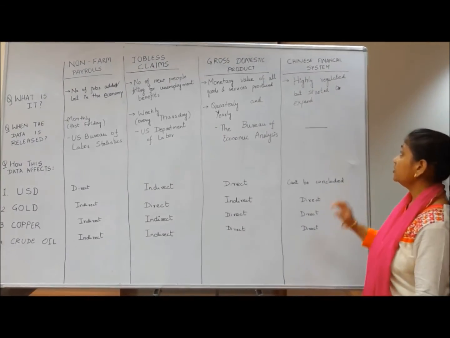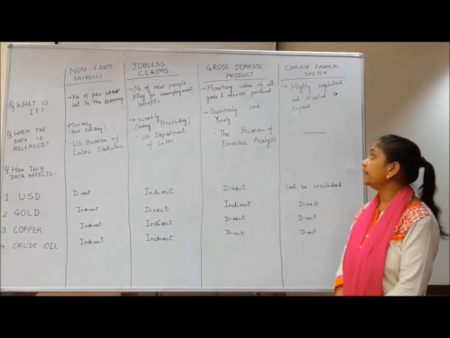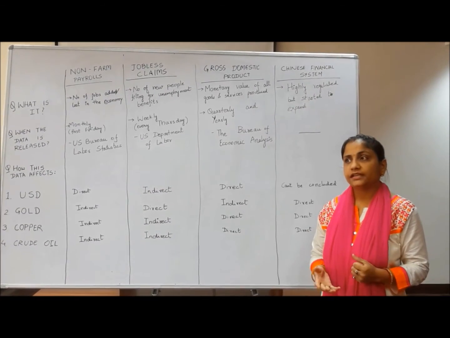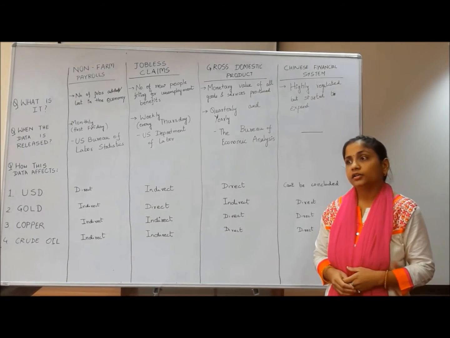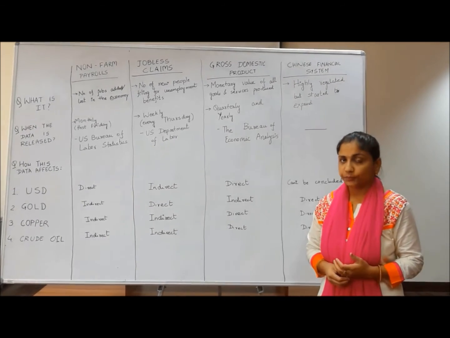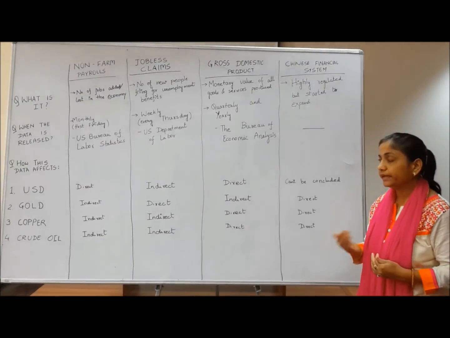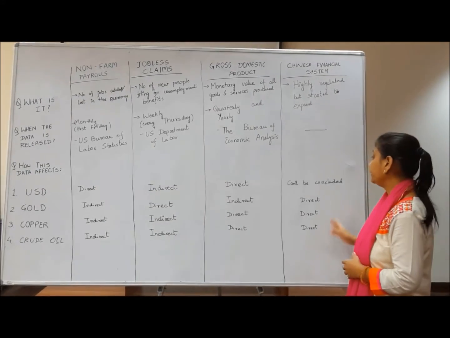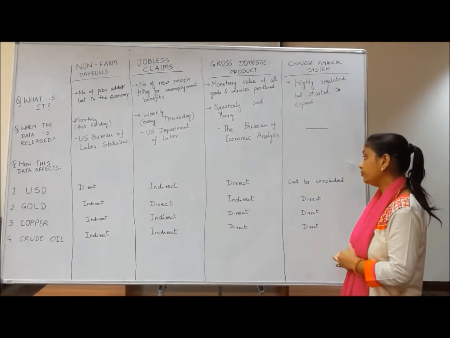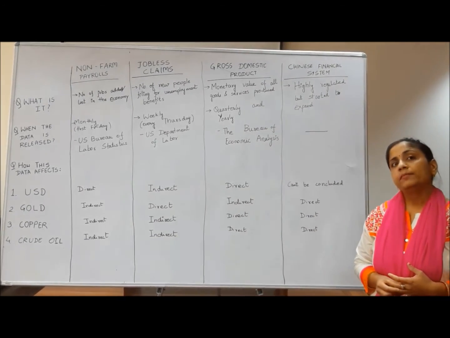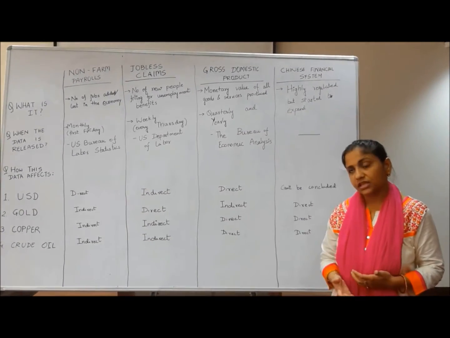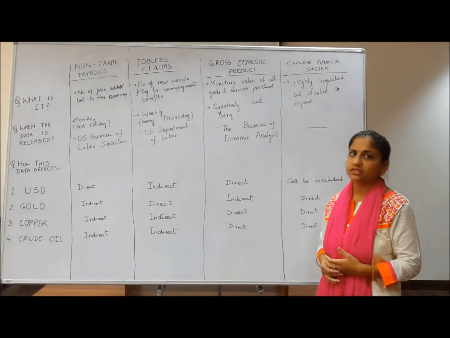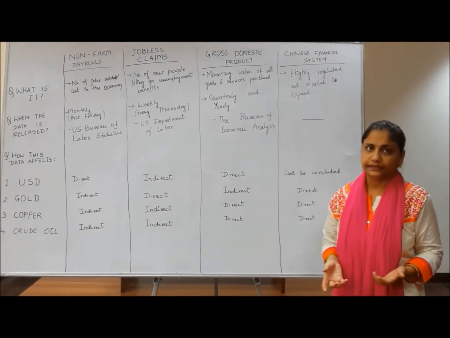But moving on to the Chinese financial system. The Chinese financial system is highly regulated, but it has started to expand because China's banks are also coming up, and China is a main exporter to other countries like the USA and India, as we all know. Since China is a major consumer and producer of gold, copper and crude oil, it has a direct relationship with gold, copper and crude oil. But with USD, since China always pegs its currency, the yuan, to the USD to keep its exports moving, the relationship between USD and the Chinese financial system cannot be decided.